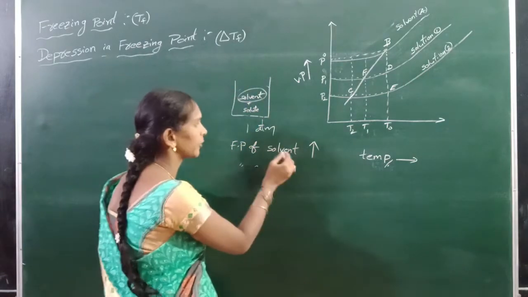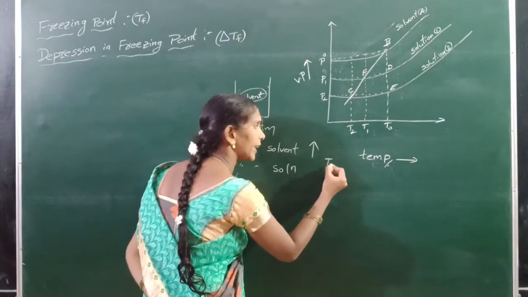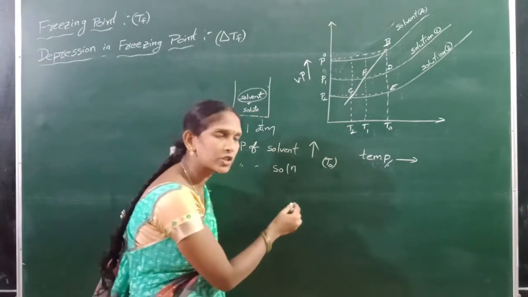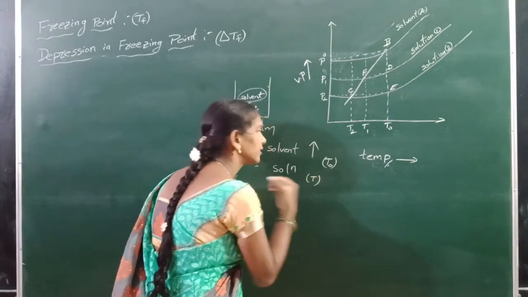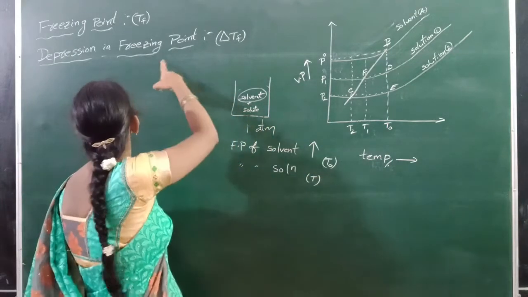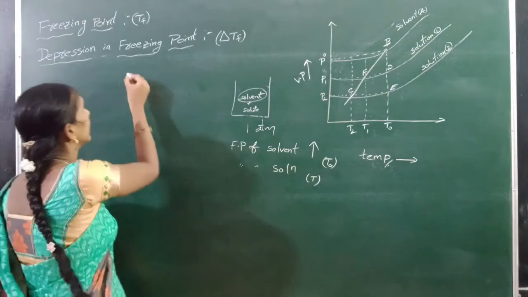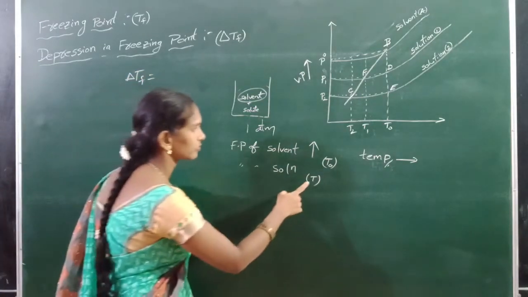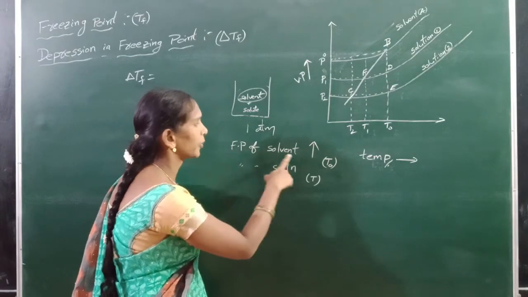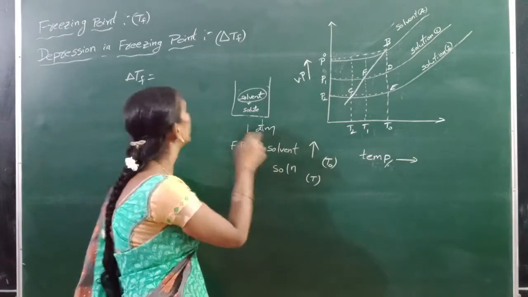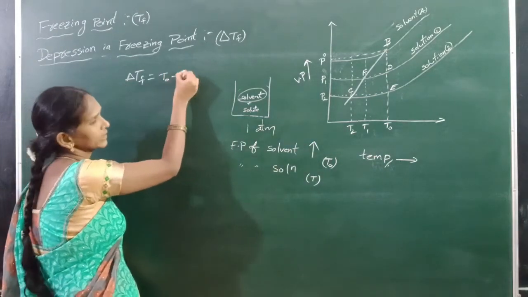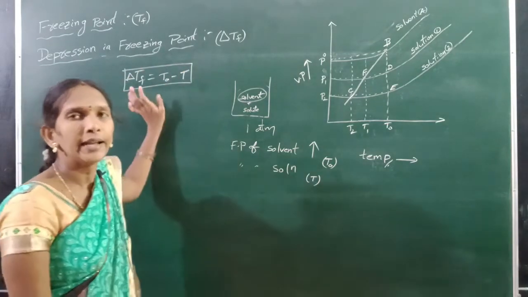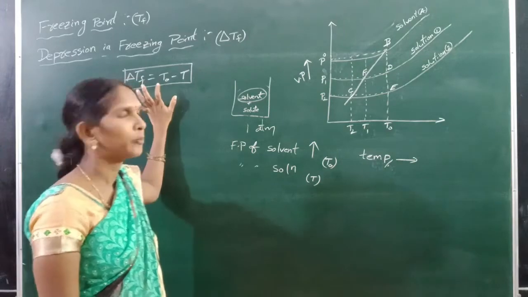This is solution, solvent plus solute. Let us consider the freezing point of the solvent as T naught and the freezing point of the solution as T. That means depression in freezing point delta Tf is equal to T naught minus T, since the freezing point of the solvent is higher. This is the depression in freezing point.